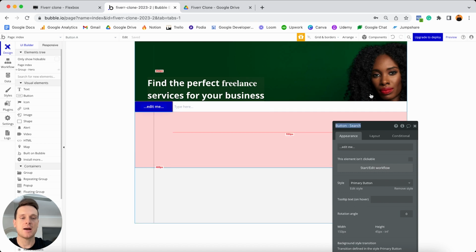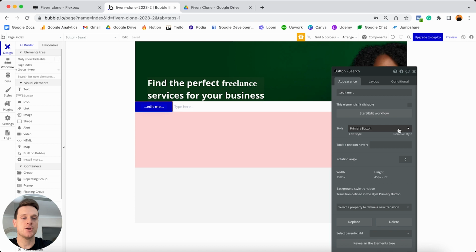I'm then going to choose to update the style of this button. And in order to do that, I'm actually not going to remove the style. Instead, I'm going to edit the default style here. Now, up to this point, I haven't really explained too much about styles in Bubble, but essentially, let's just say that I want to make this button the same green color that Fiverr uses.